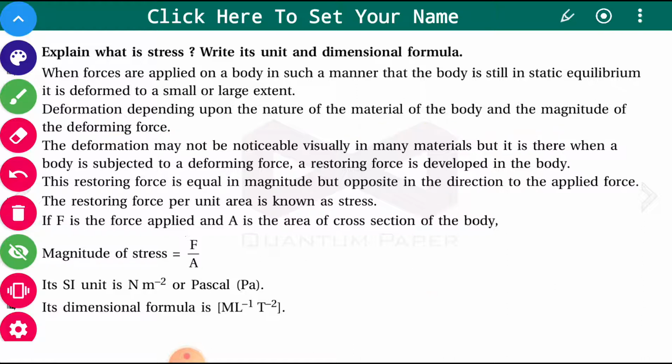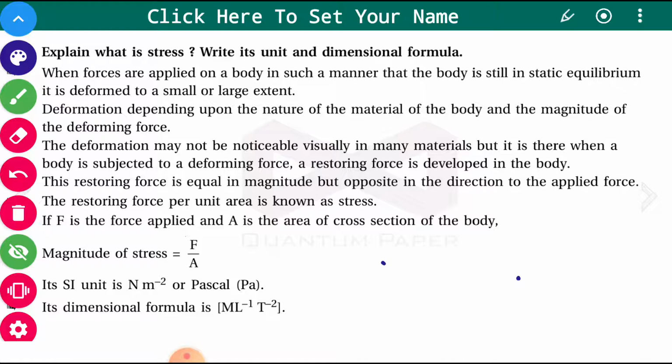Try to understand. Say for example, you are applying some force on a solid body which you are having in your hand, sometimes you are pressing the ball pen, then that force is deforming the body, but that deformation is not noticeable. A restoring force is developed in the body, and when you remove that force, the body comes back to its original position. This restoring force, which is bringing the object back to its original position, is equal in magnitude but opposite in direction to the applied external force.